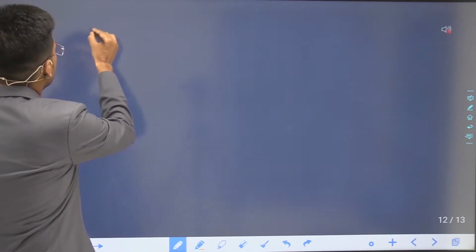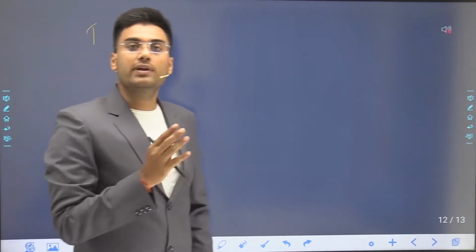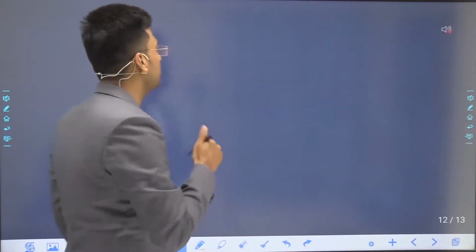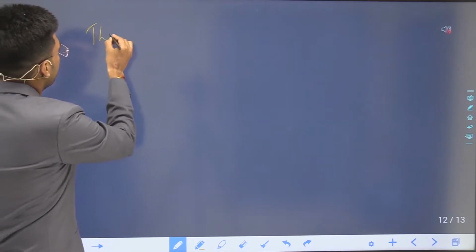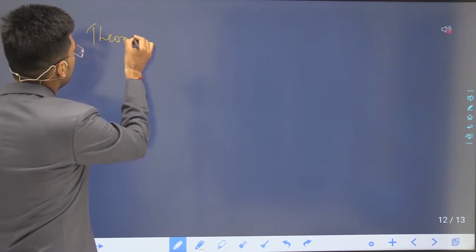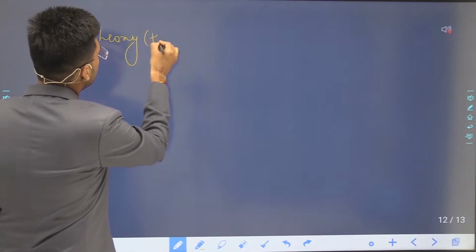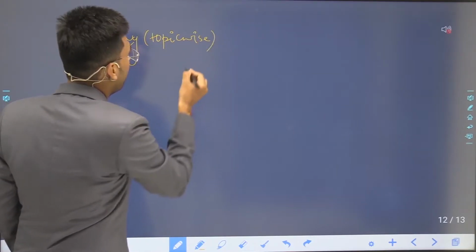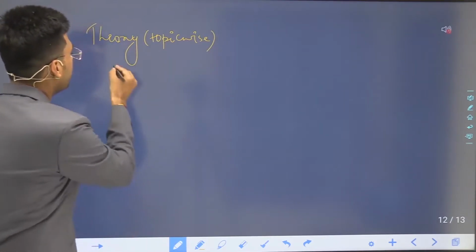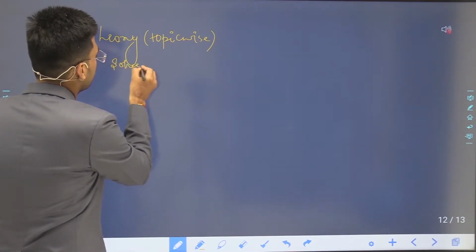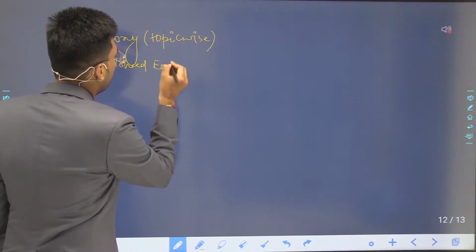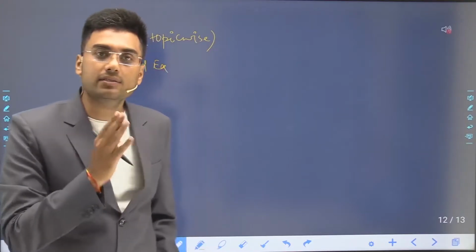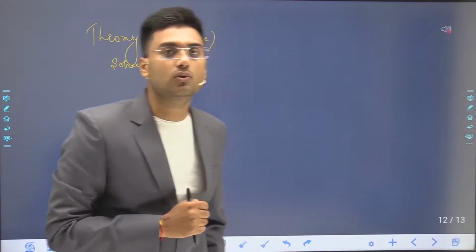In this module, you will get the complete theory and four types of exercises. First of all, you will get the theory, and this theory is topic wise. After every topic you will get solved examples, and after the solved examples you will get check your progress questions, which are unsolved questions.